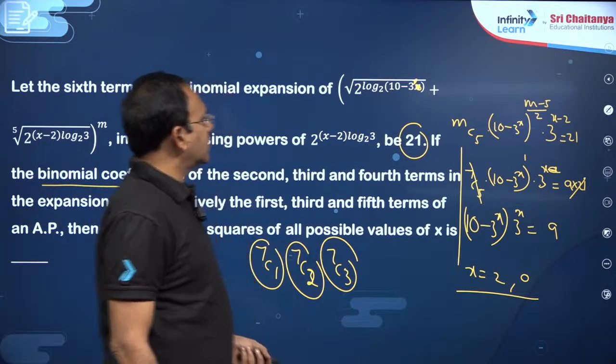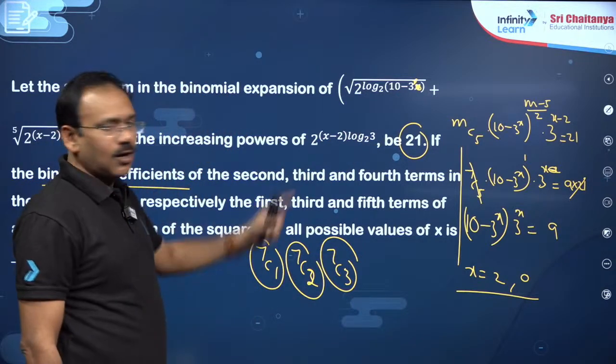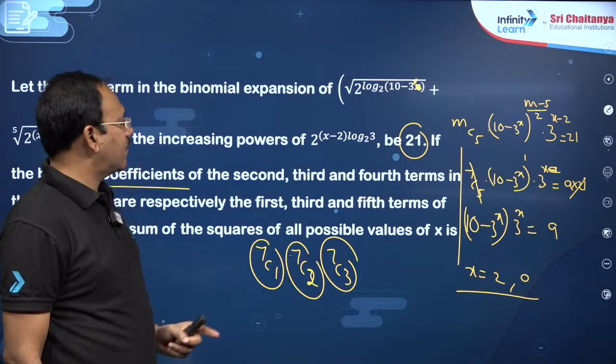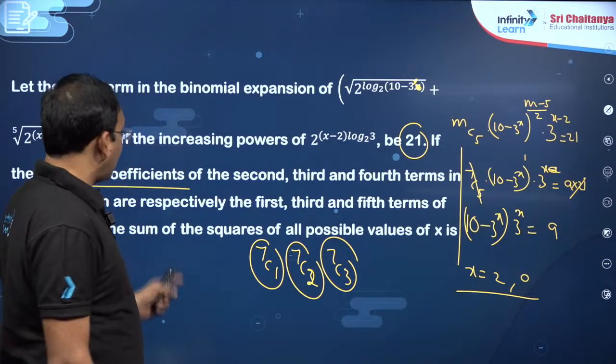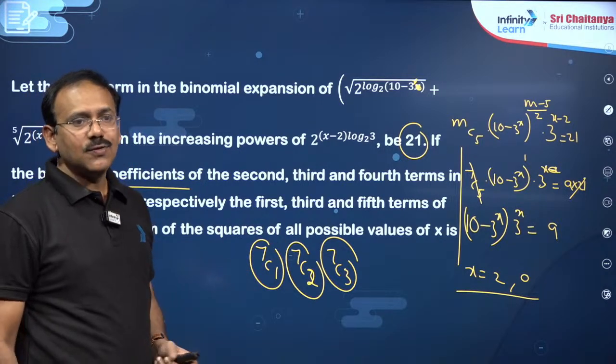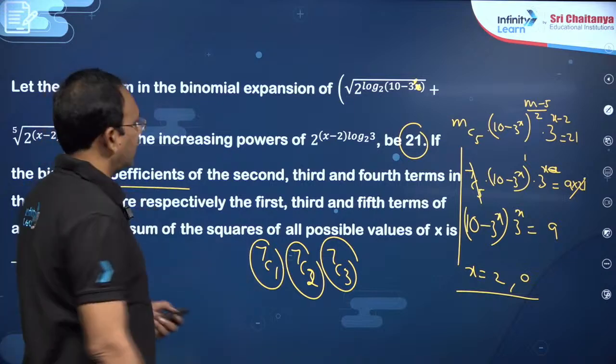10 minus 3 power x is positive only, here also okay, and hence, my dear friends, you can say the sum of the squares of all possible values you will get 4. 4 is the answer for this question.